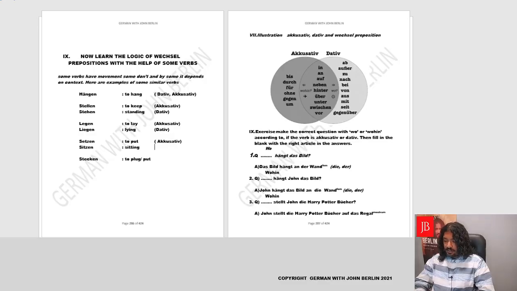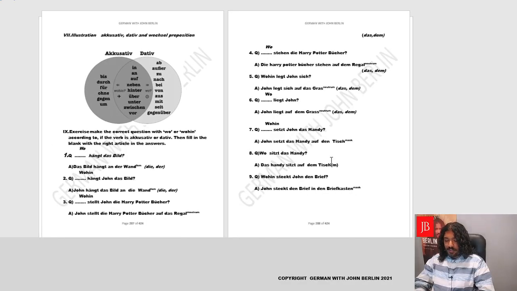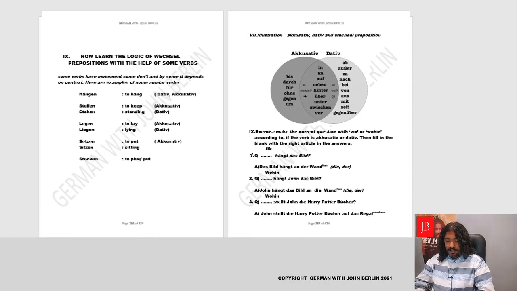Sitzen, sitzen is to be sitting. So it's wo sitzt das Handy? Where is the mobile sitting? Das Handy sitzt auf dem Tisch. So basically, again, we could understand sitzen, on the other hand, is always dative because the question is wo. So we could write here dative. Yes. Perfect. Fantastic. Okay, moving forward, the verb is stecken, to put in.